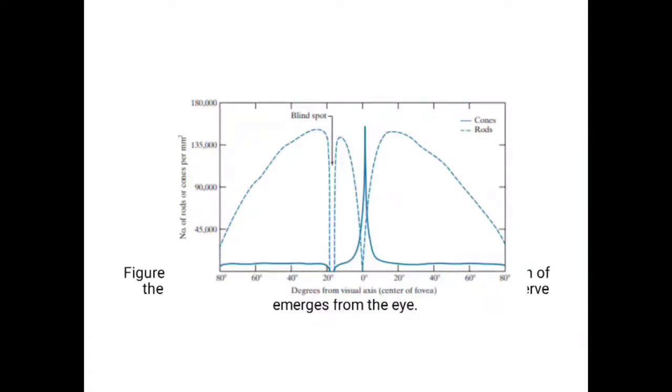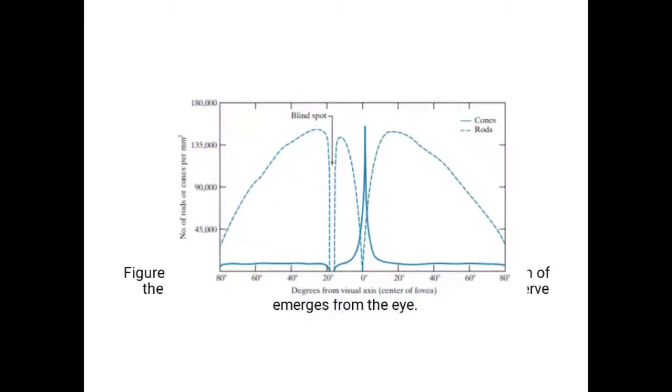The graph is drawn based on light passing through the center of the fovea region, and the y-axis is the number of rods or cones present per square millimeter. The degrees from the visual axis are represented in degrees only. So 0 degree is the exact location of the fovea, and 20, 40, 60, 80 mean 20 degrees off from the exact position of the fovea.